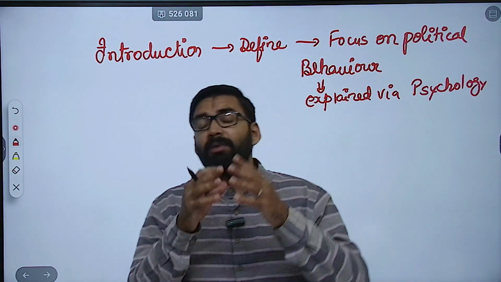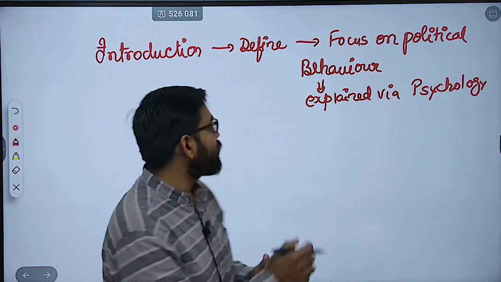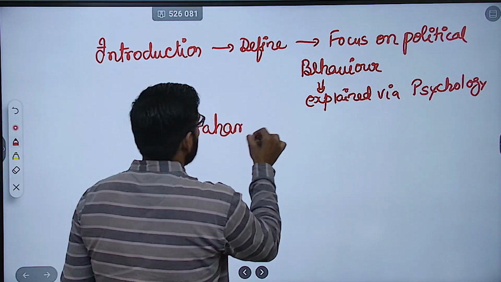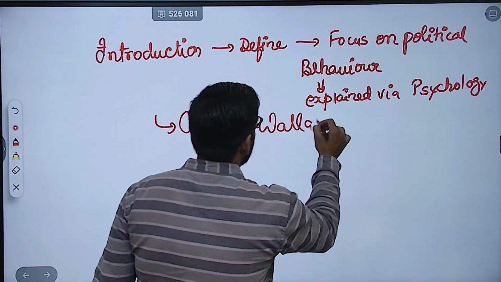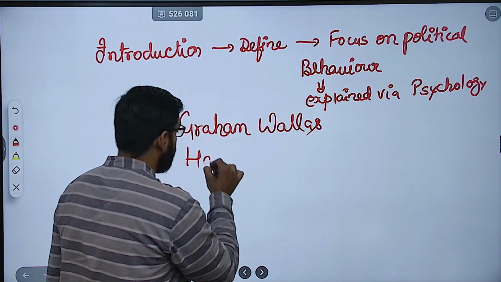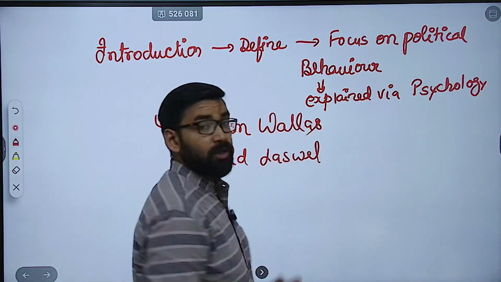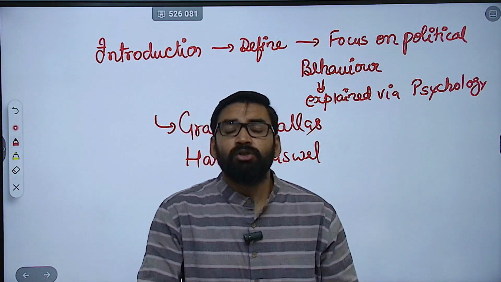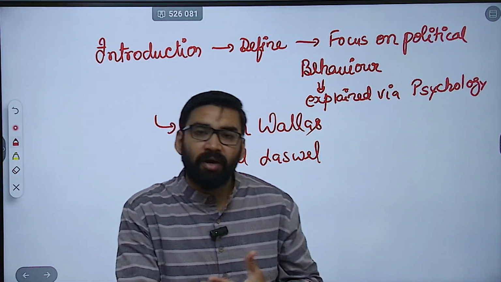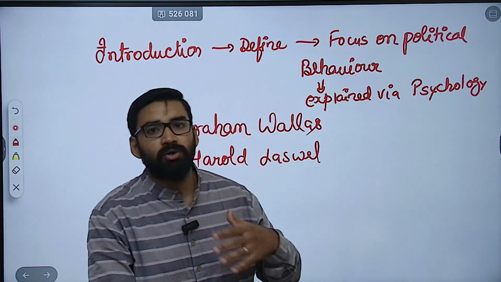Then here you can mention important scholars like Graham Wallace, and Harold Laswell. These are some important scholars. This approach emphasizes the role of emotions, perception and personality traits in political decision making. Clear? So these are the things you can mention.